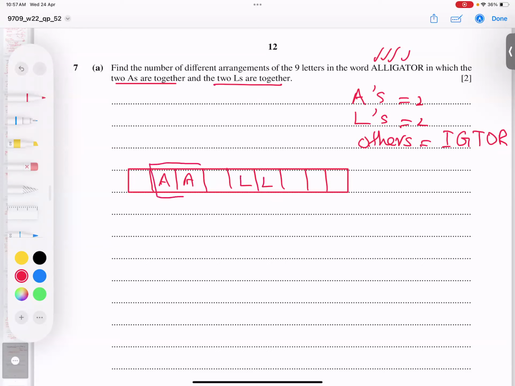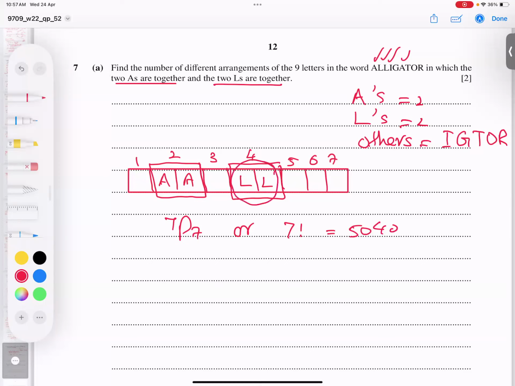I will make a block of each. Count this whole block as 1, so 2, this box 3, this whole block as 4, then 5, 6 and 7. So 7 things are arranged. How to find it? 7P7, or you can say 7 factorial, and the answer is 5040. I hope you got the point.